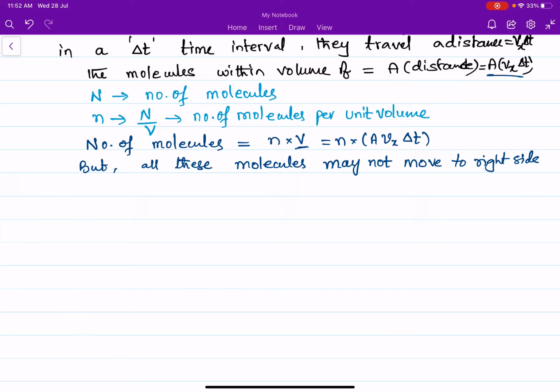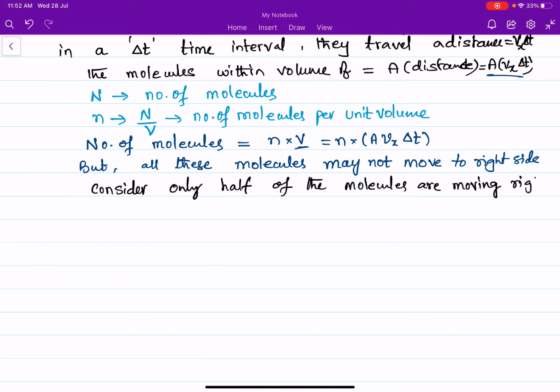Only as per probability, consider only half of the molecules. The probability is half. Only half of the molecules are moving towards right. I am taking the average number of molecules moving to the right side. So the average number of molecules moving towards right is half into n into A Vx delta t. So we found the number of molecules that may go and collide with the walls of the vessel.